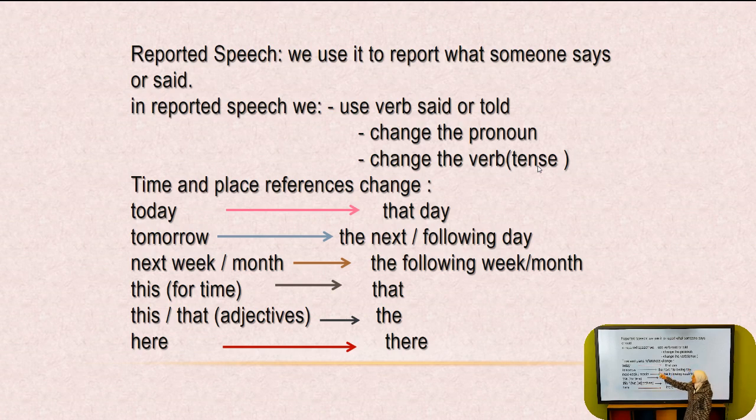Now, some time and place references change, like today becomes that day, tomorrow, the next or the following day, next week or month becomes the following week or month. This for time, like for example, this week or this morning becomes that. And this or that as adjective, like for example, this shirt or this blouse becomes the. And if we have here, it should be there.